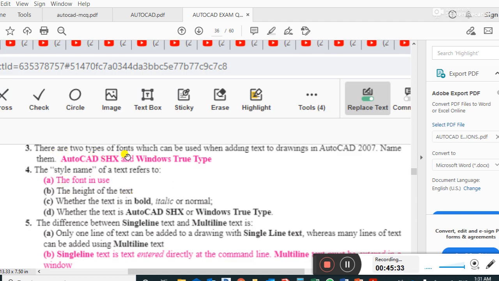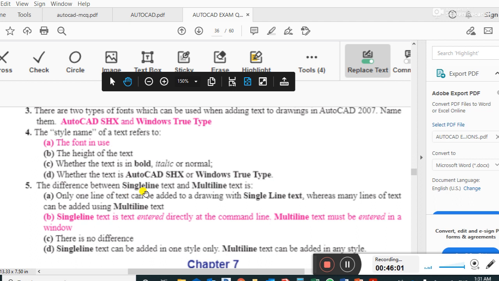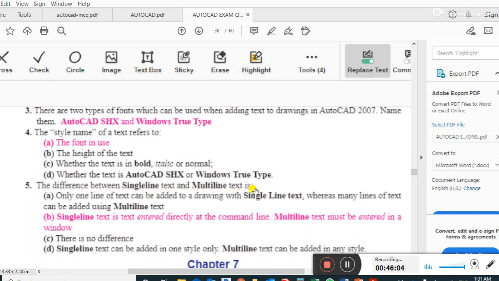There are two types of font which can be used when adding text to drawings in AutoCAD 2007. Name them: AutoCAD SHX and Windows TrueType. Next question. The style name of the text refers to the font in use. Right answer. The difference between single line text and multiline text is that single line text is entered directly at the command line. Multiline text must be entered in a window.